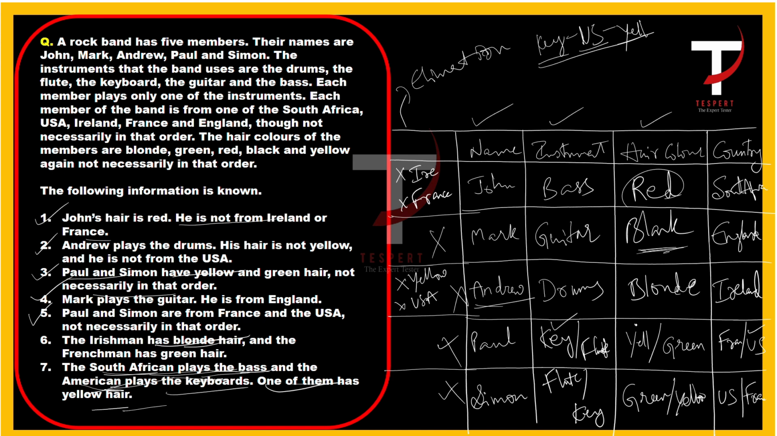So in this case, we have two possible cases. One case is in which Paul is the American, and the other in which he is the Frenchman, right? So in this case, we have two cases. Let's move on to the next slide.